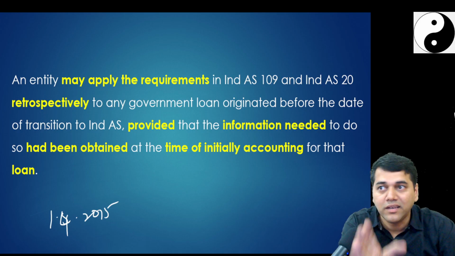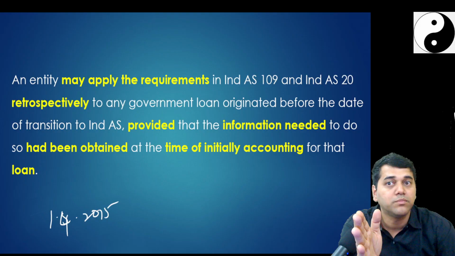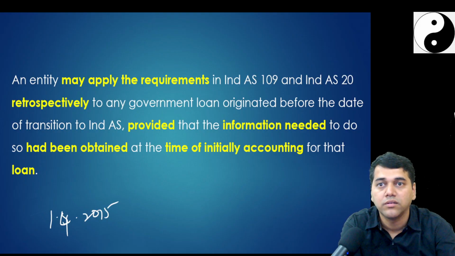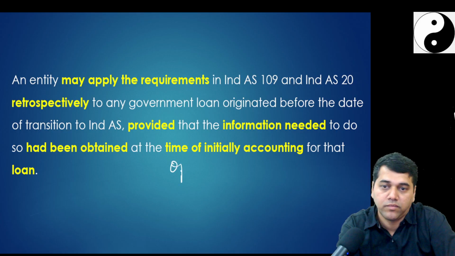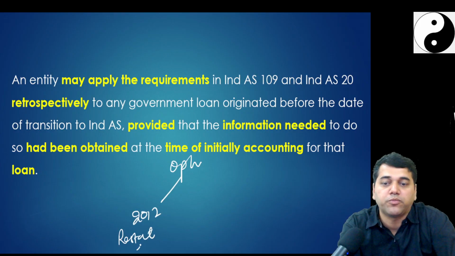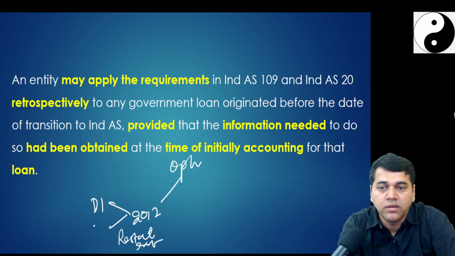Have you understood very clearly how this transition is happening? Yes, Aditya. Any doubt? Vishnu Priya? Which one? See, there were two options for me. If the information is available, I can go to 2012 and restate it retrospectively, means split this into deferred income and loan.